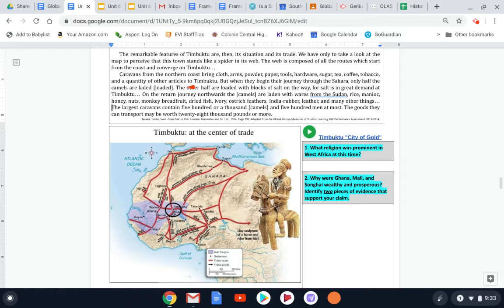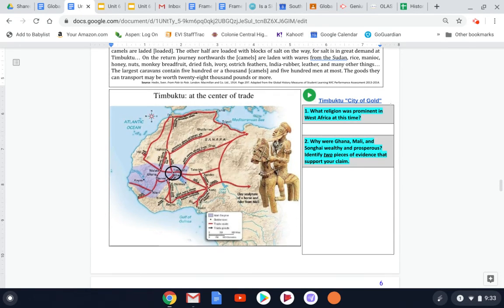But that is where a lot of these traders coming from the coast and from the other side of the Sahara, that's why they're only loading up half of their camels with some of the food items and the other half with salt, because salt is being brought down into Timbuktu from other regions, and they know that those salt camels are going to be filled up with gold on the way back.